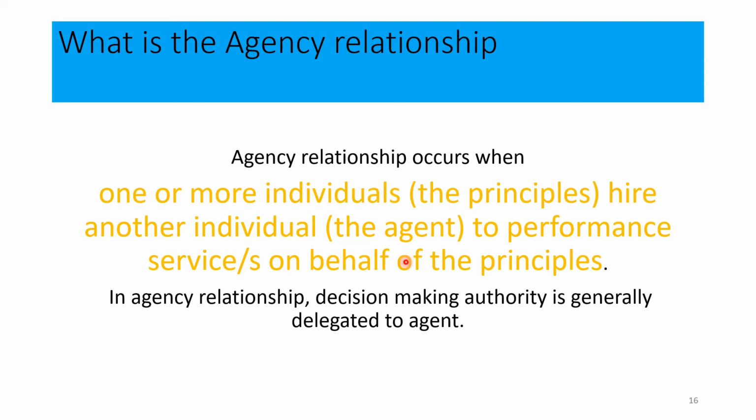Therefore, that relationship is identified as an agency relationship. In these agency relationships, decision-making authority is given to the team of management by the shareholders. In other words, decision-making authority is assigned to the agents by the principals.